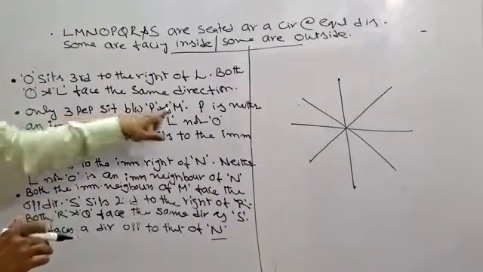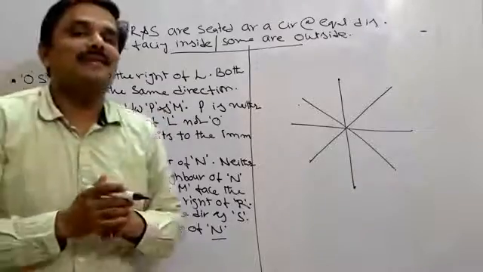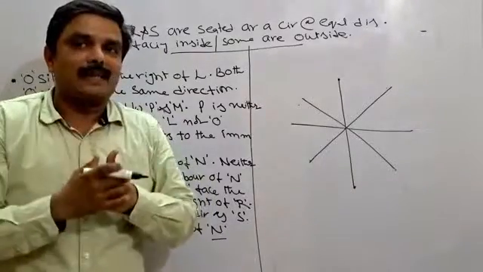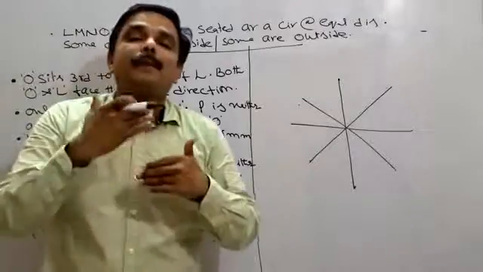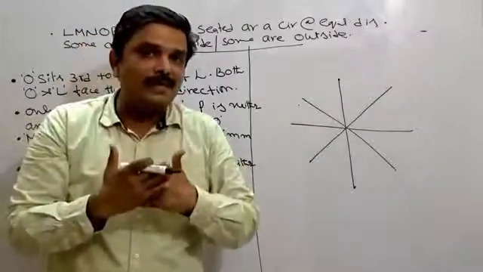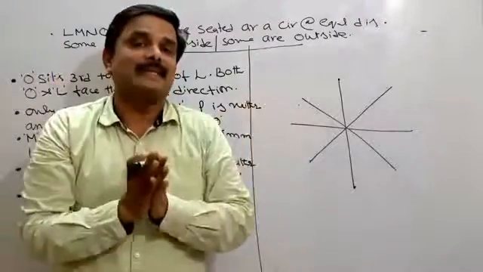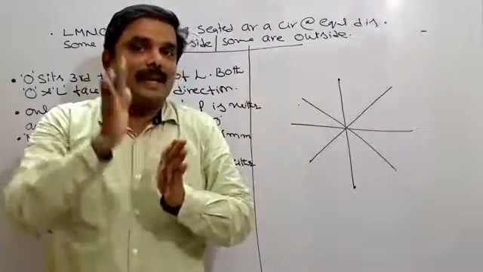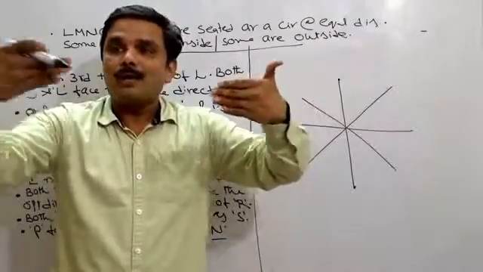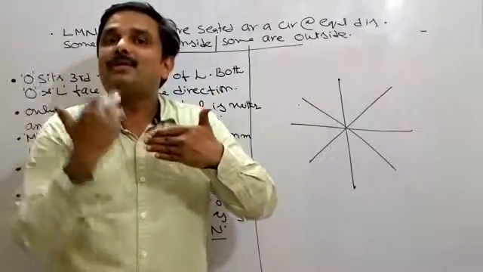Next one. Only 3 people sit between P and M. What's the meaning of this one? When 8 persons are given, and only 3 people are between 2 persons, these 2 persons must be seated in opposite places. Opposite places does not mean that both are looking at each other, but the places should be opposite.